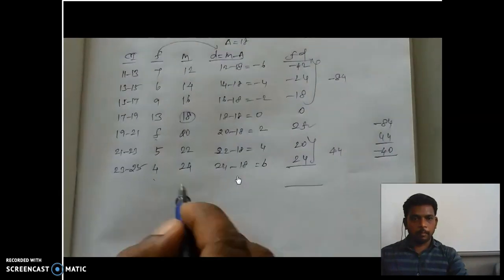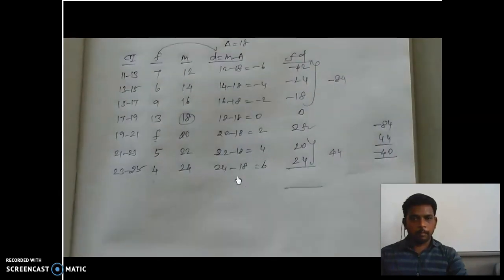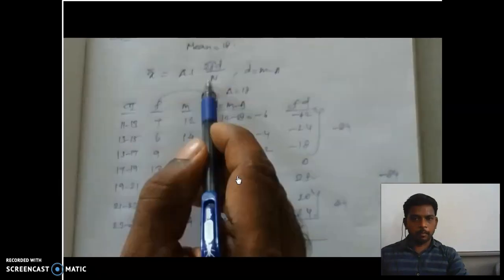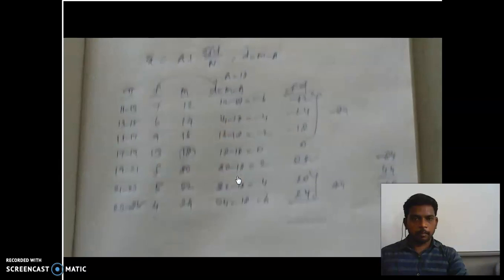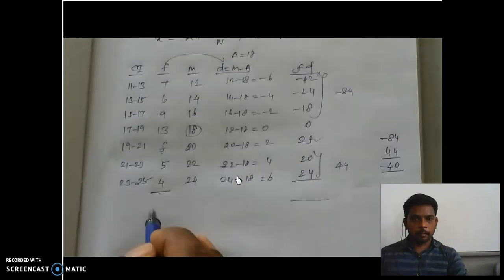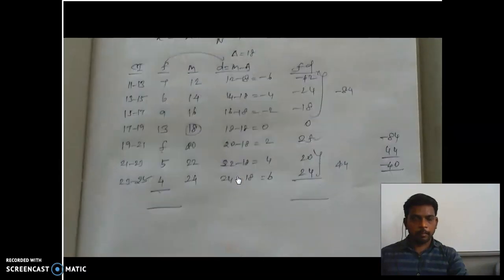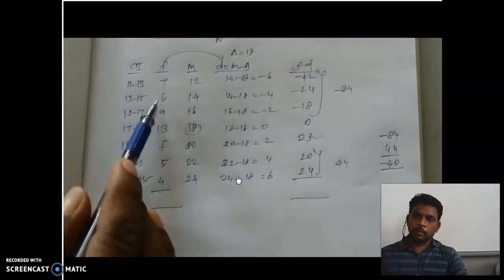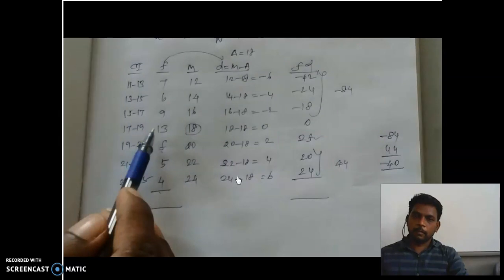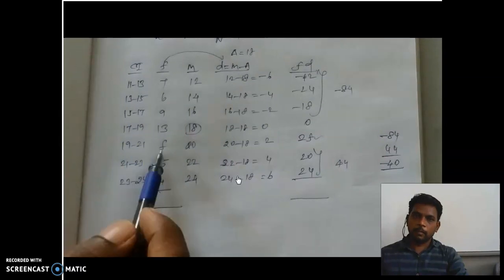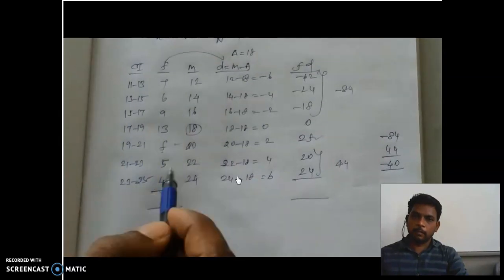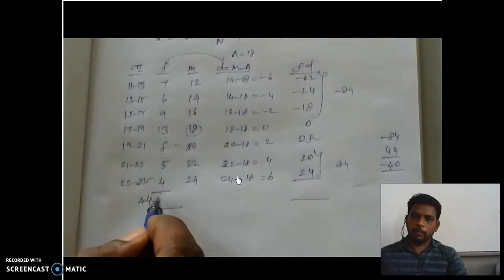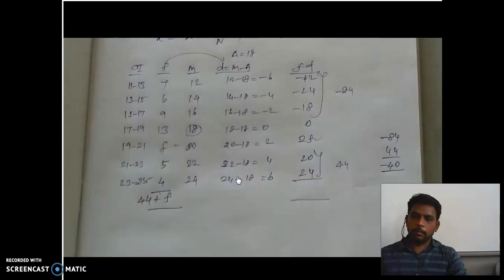Now before substituting into the formula, we need the n value also in the formula. So n is nothing but the total frequency. Now add the total frequency. So 7, 6, 13 and 39, 22 and 25, 35. Okay, f is this, leave this. So 35, 40, 40 plus 4, 44. So 44 plus f. Keep the unknown value as it is.